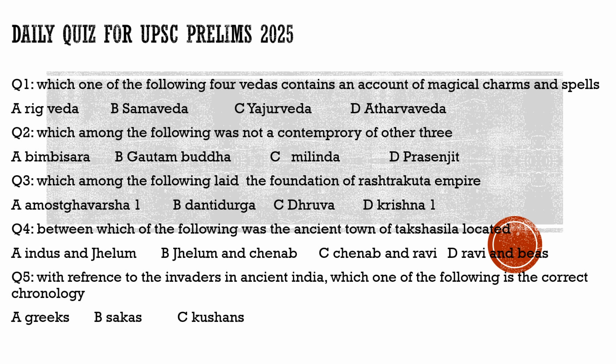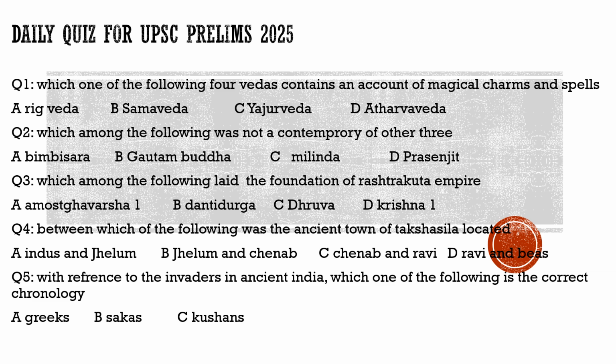Now coming to question number five, let us see what it asks. It says with reference to the invaders in ancient India, which one of the following is the correct chronology. If you have seen my videos, such questions I put in the correct order. So it is definitely first the Greeks, then Sakas, and then Kushans. So the correct chronology for this question is A, B, C: Greeks, Sakas, and Kushans.